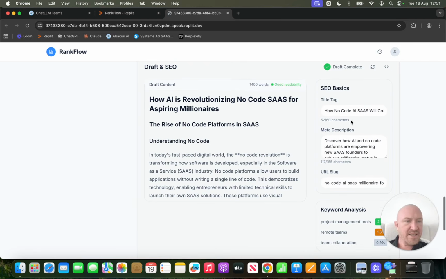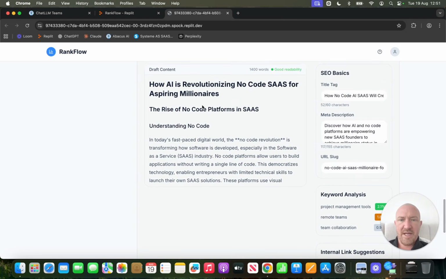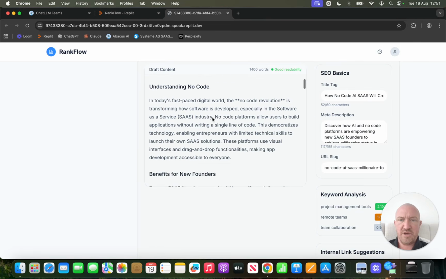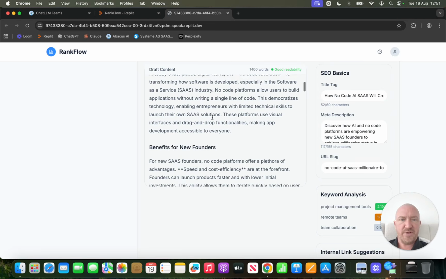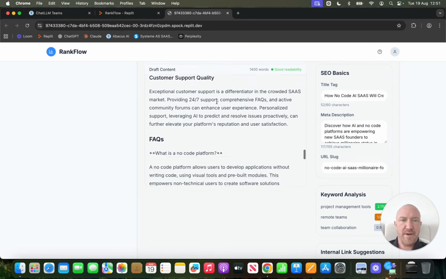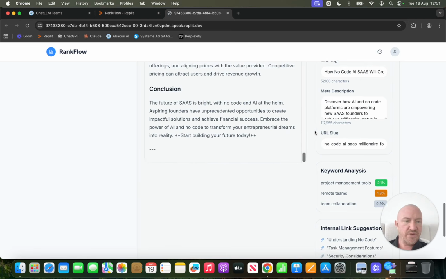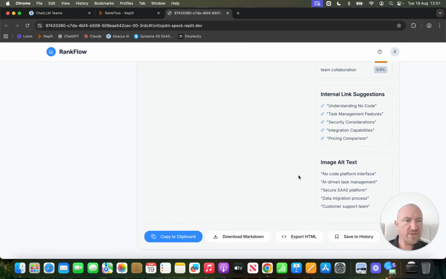So here we go: SEO basics, title tag, meta description, URL slug. How AI is Revolutionizing No Code SaaS for Aspiring Millionaires. The rise of no code platforms in SaaS, understanding no code. In today's fast-paced digital world, the no-code revolution is transforming how software is developed, especially in the software as a service (SaaS) industry. No-code platforms allow users to build applications without writing a single line of code. Blah, blah, blah. Good readability, 1,400 words. Internal link suggestions, image alt text.